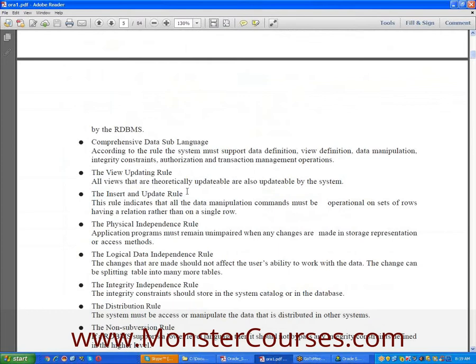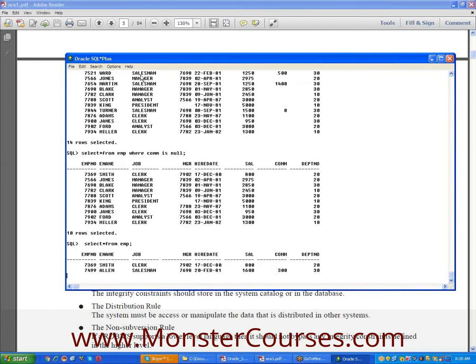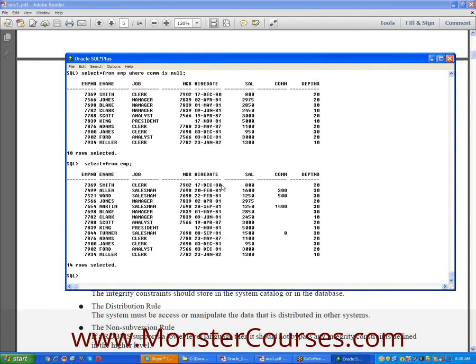The insert and update rule. Whenever you want, you can insert a new row into the database. Whenever you want, you can update an existing employee record. Suppose in my company there are 14 employees. Today, my company has decided to increase some of the employees' salaries because of their performance.